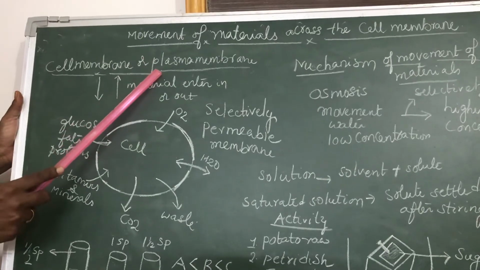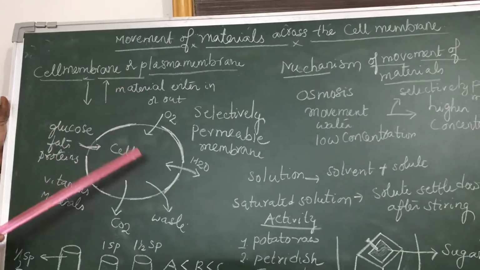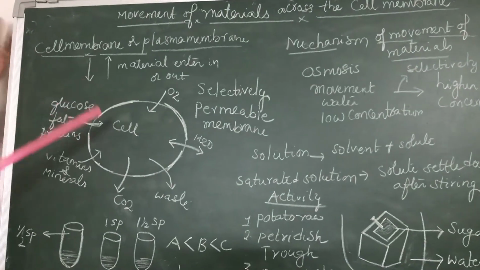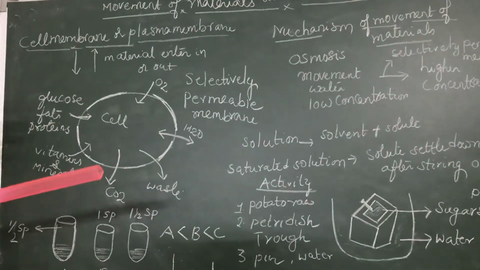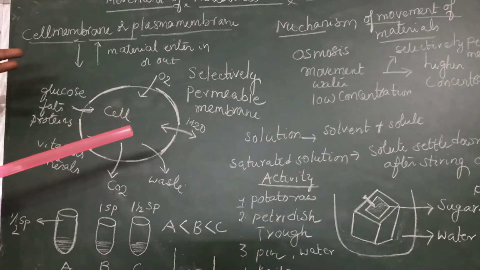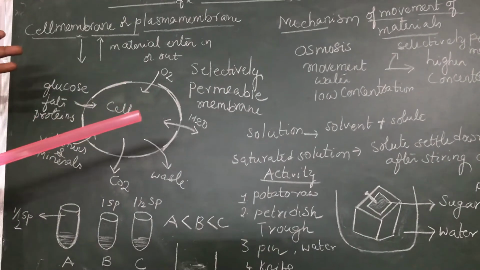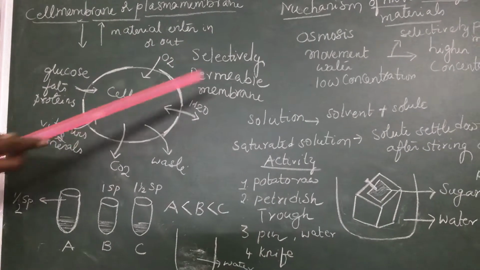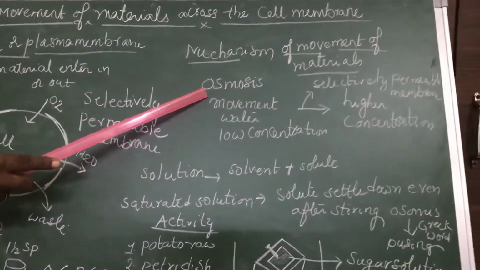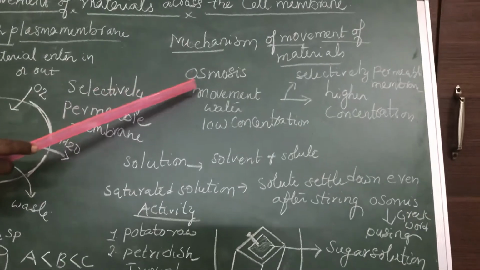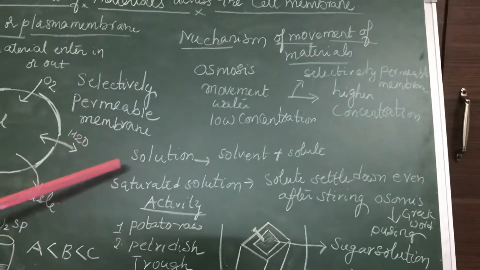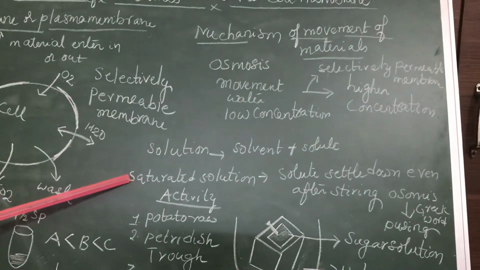Cell membranes are also called plasma membranes. What is that wonderful mechanism? How are substances entering, how are substances exiting? There is a wonderful mechanism by which the movement of material takes place across the cell membrane. That wonderful mechanism we call osmosis. What do we call it? Osmosis. So before talking about osmosis, let us learn about two topics called solution and saturated solution.